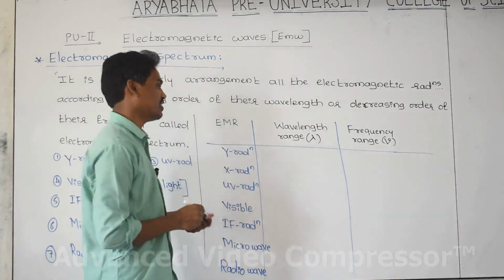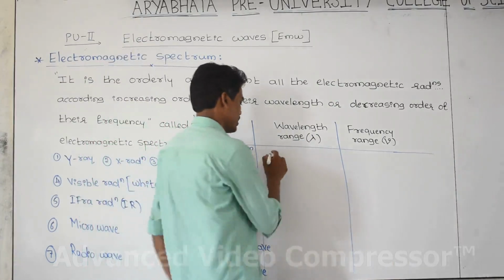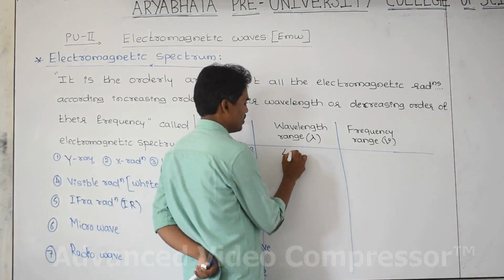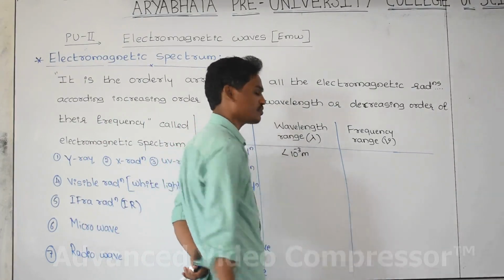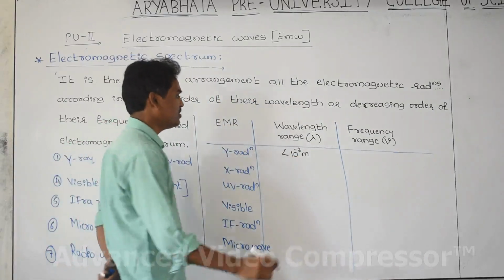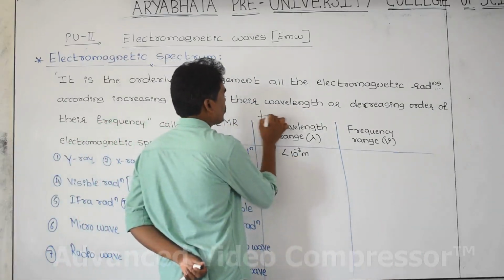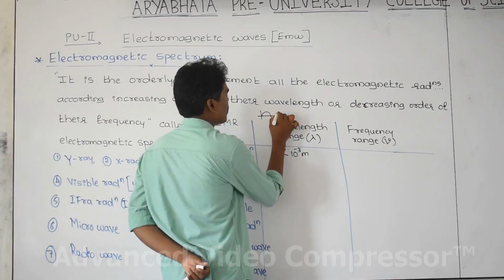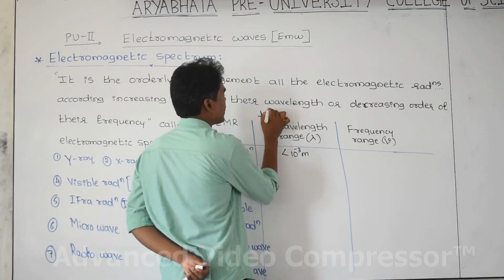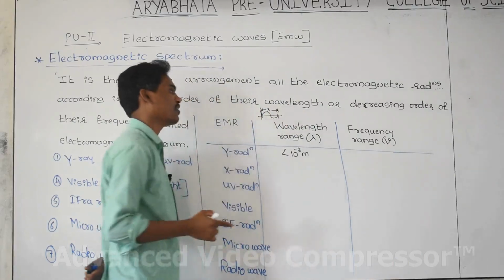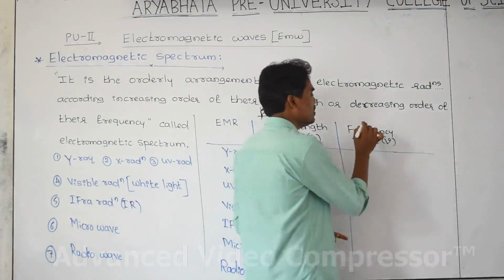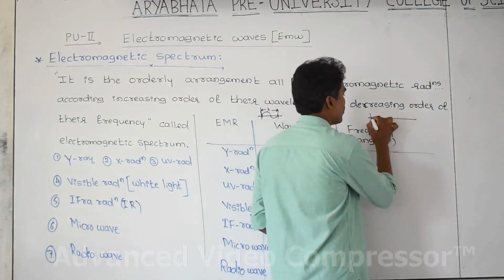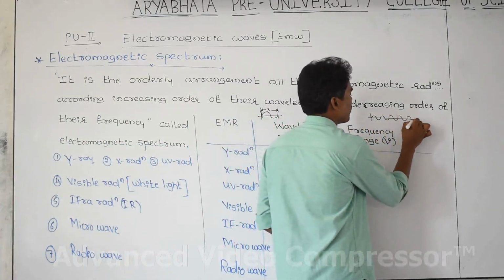What is the wavelength range of the gamma radiation? That is lesser than 10 to the power of minus 3 meter. What is wavelength? The length of one wave. This is one wave. The length of one wave, that is the wavelength, that is lambda. And what is frequency? In 1 second, how many waves are passing through the medium?